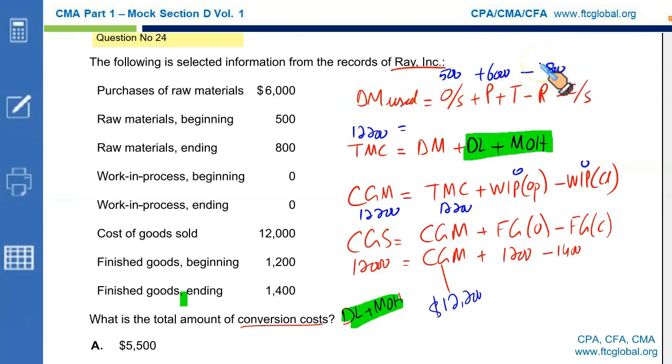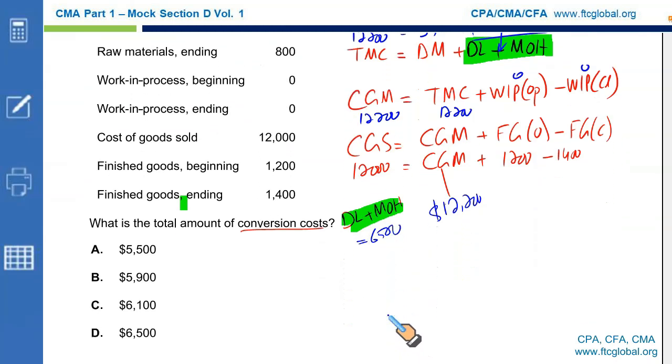This gives you direct material consumed: 500 plus 6,000 less 800, that is 5,700. So 5,700 is your direct material consumed, and 12,200 is the total manufacturing cost. Make direct labor plus manufacturing overhead, which is the conversion cost, the subject of the equation. Net these two off: 12,200 less 5,700 gives you 6,500. So direct labor plus manufacturing overhead is 6,500, which is your conversion cost and your correct option.